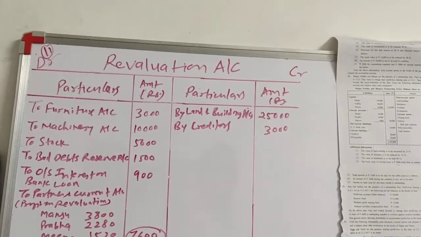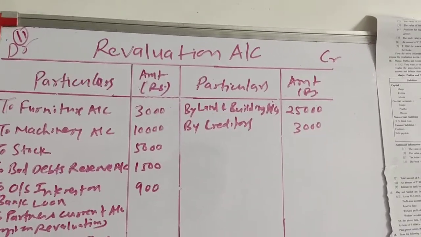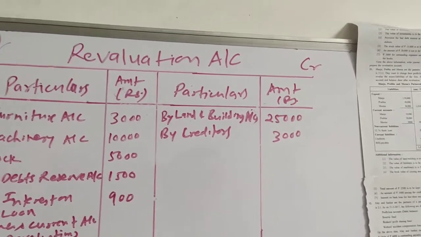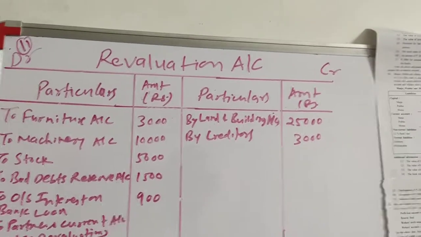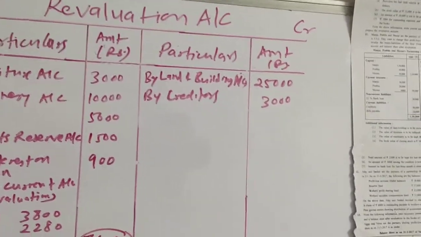And if it is a debit balance, that is balance at the credit side, it will be known as loss on revaluation. Whatever it is, profit or loss, it will be transferred to the partners' current account.